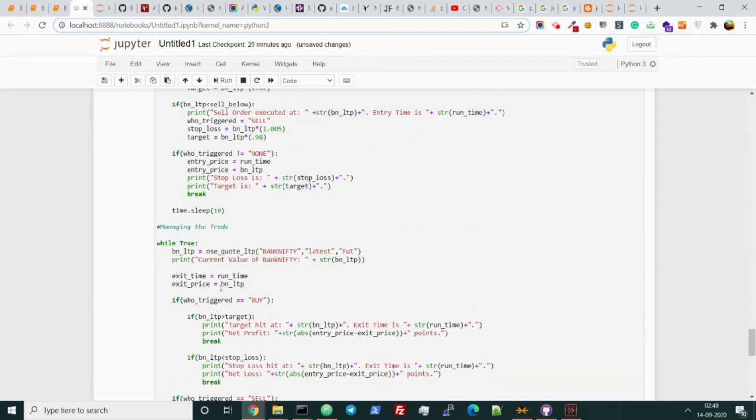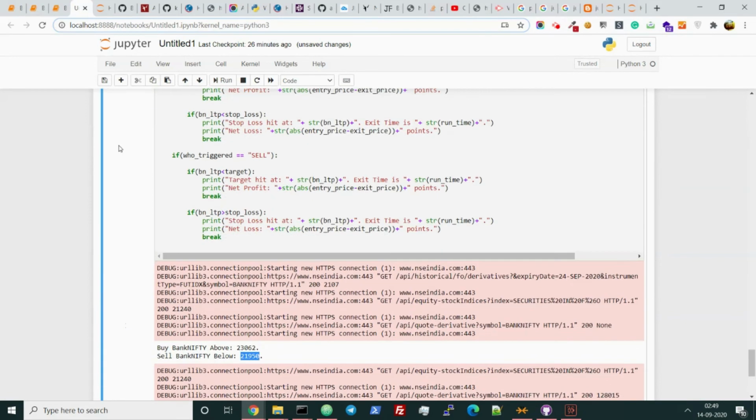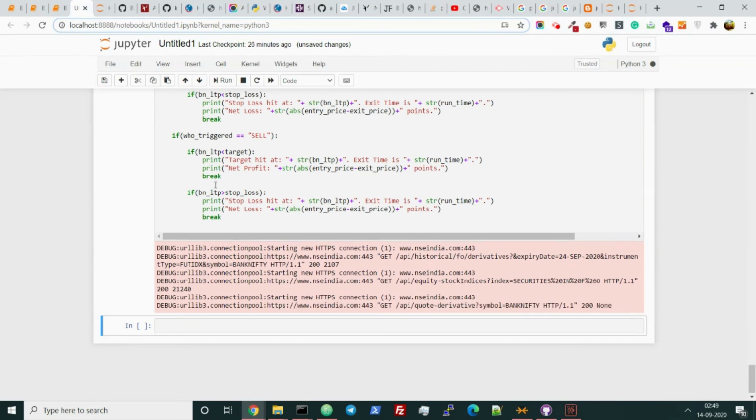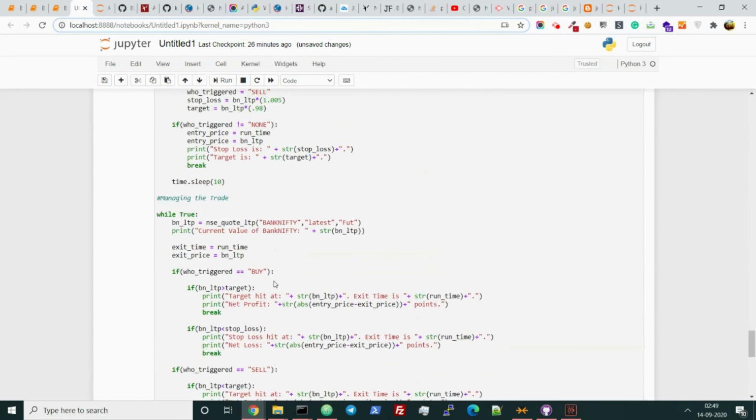Perfect. Now let's check a sell case. If we make the price 21949, so it will trigger a sell and it will also immediately hit a stop loss. Yeah, correct. So this program is running perfectly.